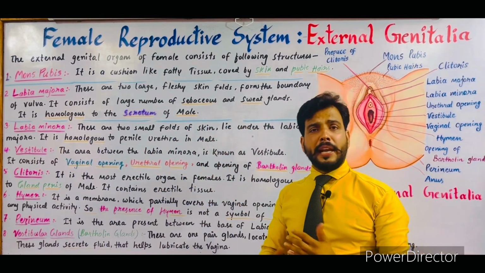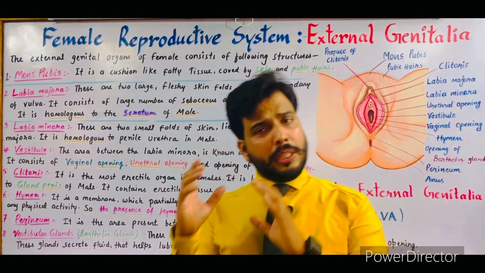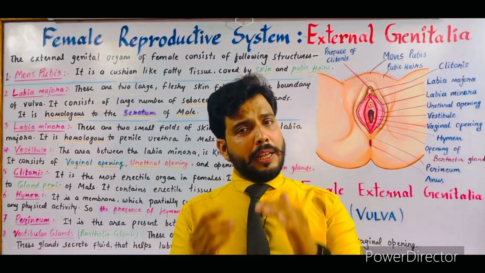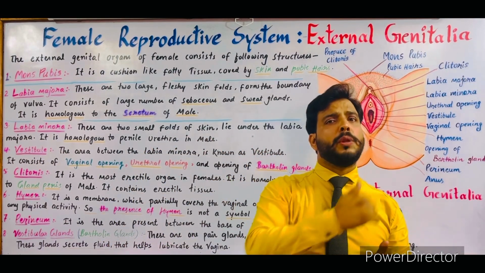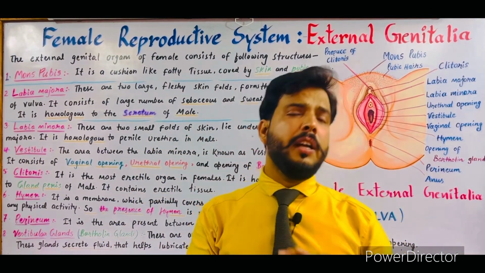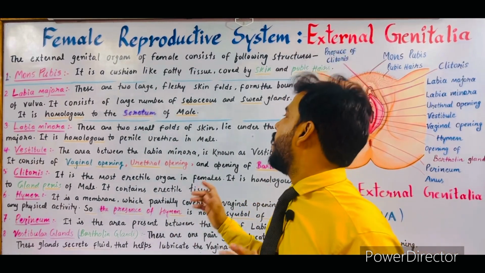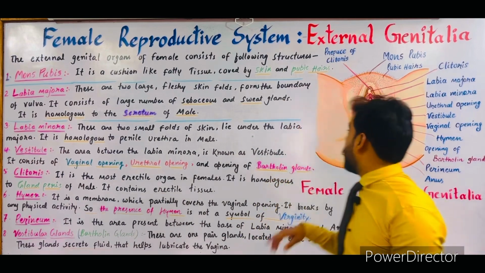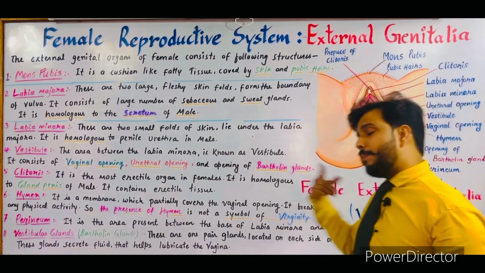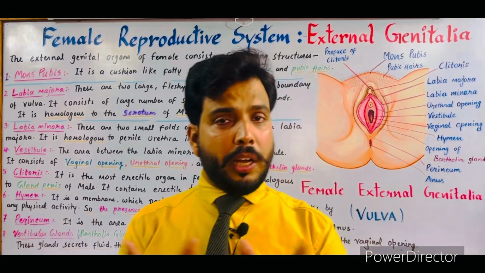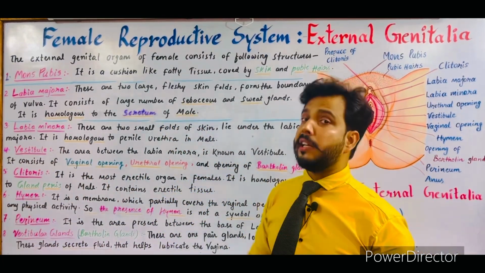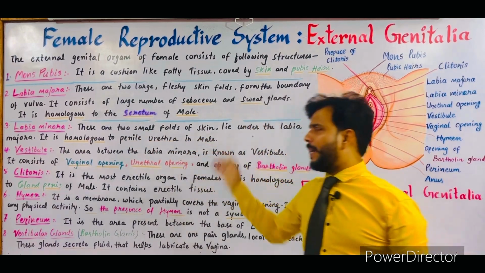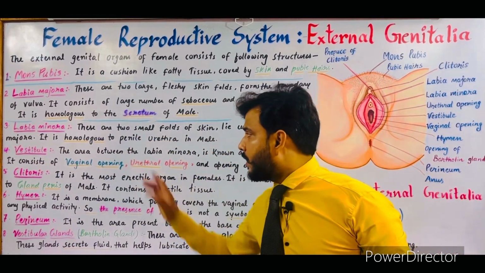Now what about the penile urethra? As we know, urethra in male passes through the penis. So the area where the urethra passes through the penis is known as penile urethra. So this penile urethra in male is similar to the labia minora in female. So in female, labia minora, while in males, penile urethra is present, and both are homologous or similar to each other. It is again an important question for exam. Now we'll talk about the next one, that is the vestibule.